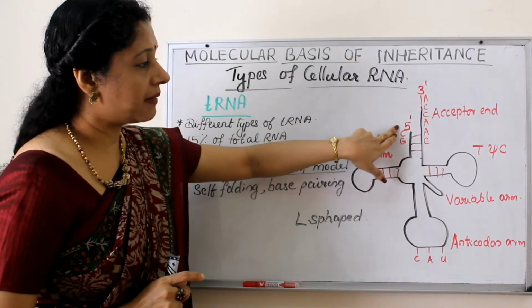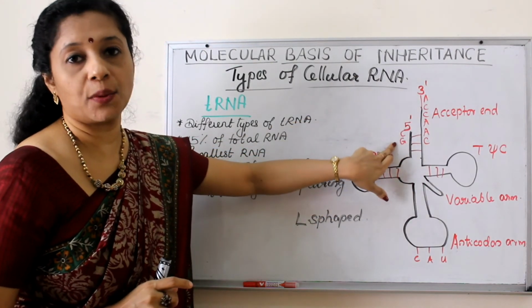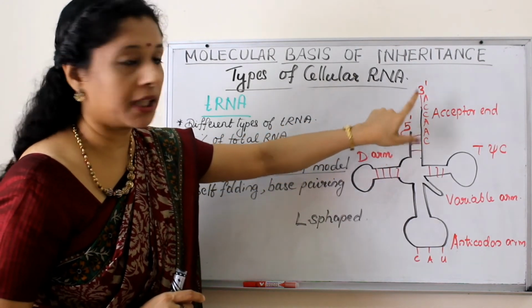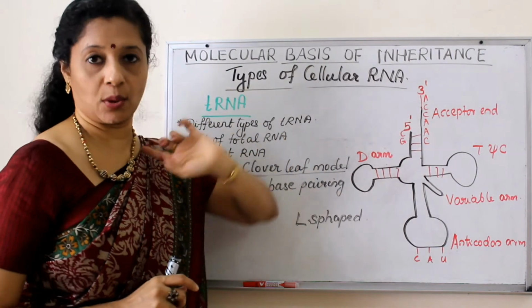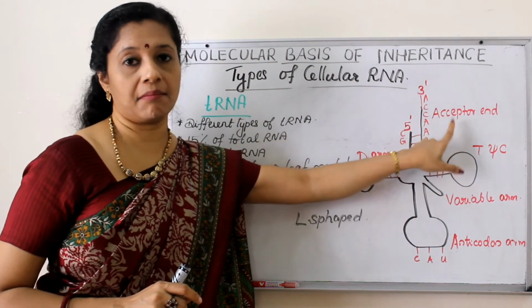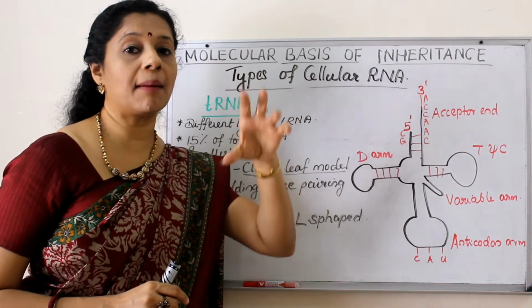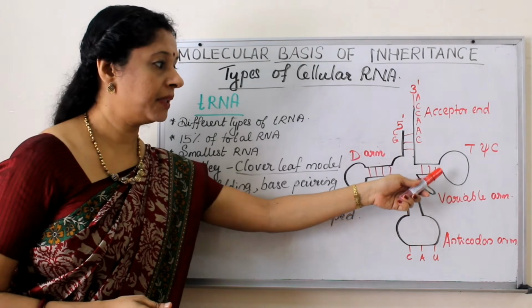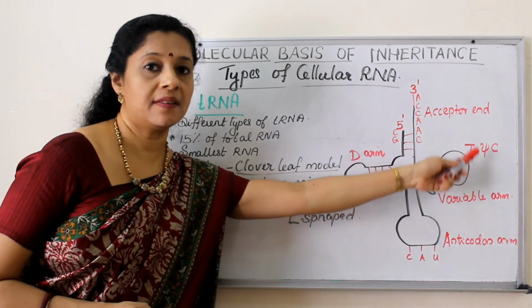The 5' end will always have guanine-cytosine base pairs, whereas the 3' end will terminate in a CCA sequence. That end is called the acceptor end, because to that end the amino acid will attach.